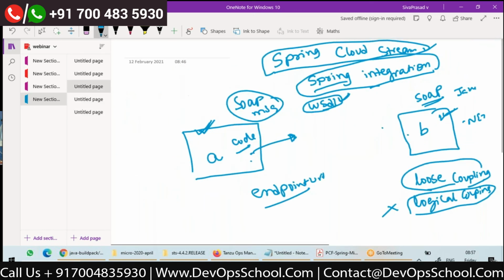I told you that Spring Cloud Stream is internally developed on top of Spring Integration. So we will see how two applications can exchange messages on top of Spring Integration and using Spring Cloud Stream.